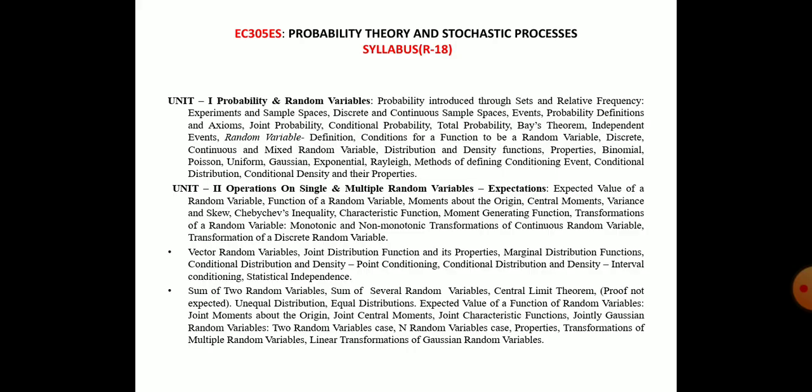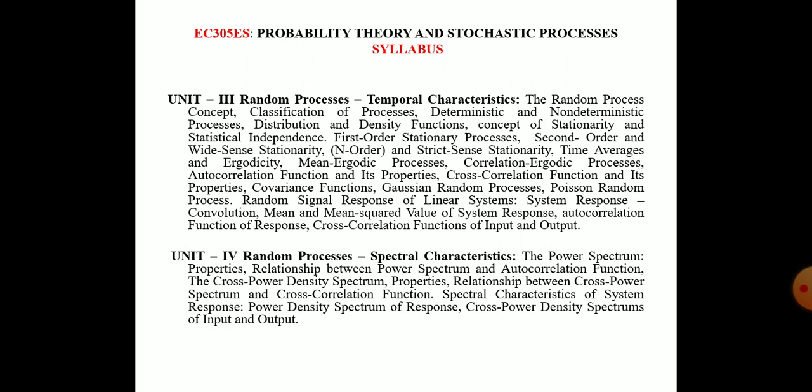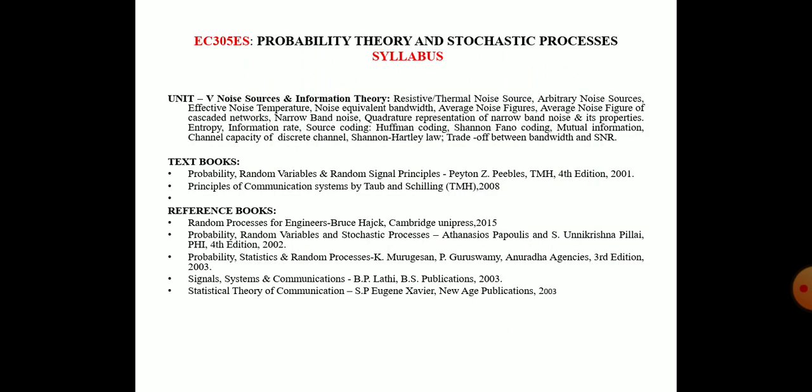This is the syllabus. It has 5 units. Unit 1, probability and random variables. Unit 2, operations on single and multiple random variables. Unit 3, random processes, temporal characteristics. Unit 4, random process spectral characteristics. The last unit is the 5th unit, noise sources and information theory.